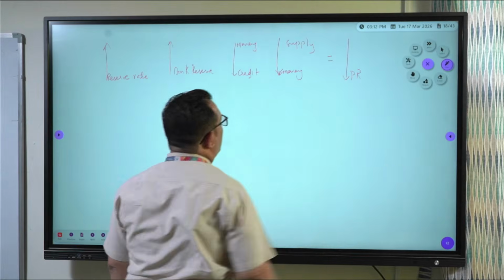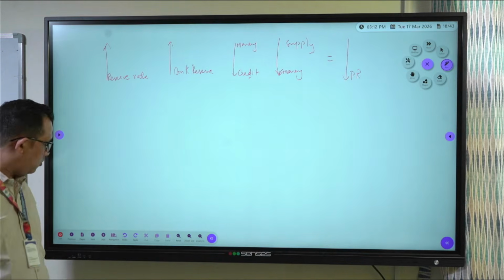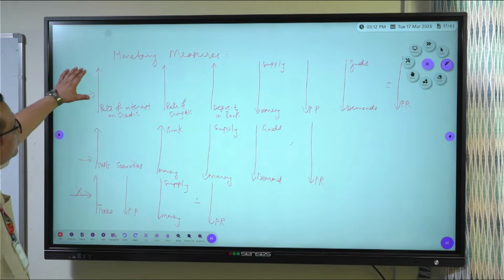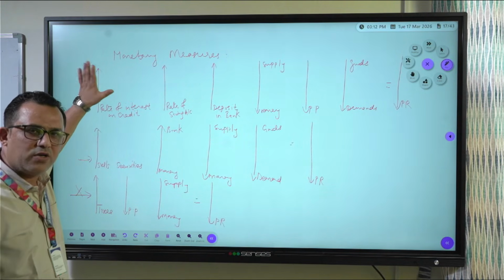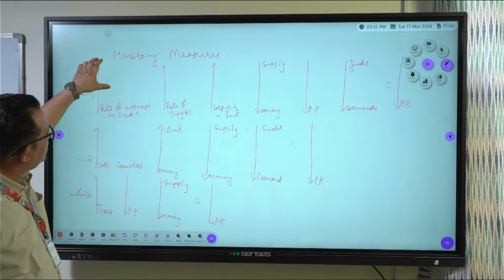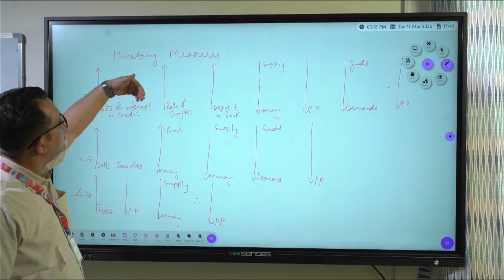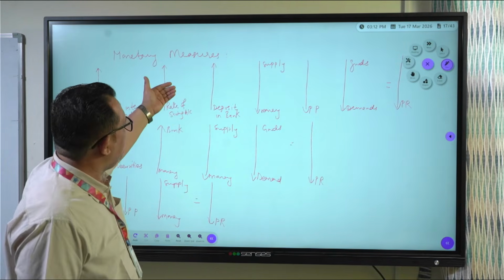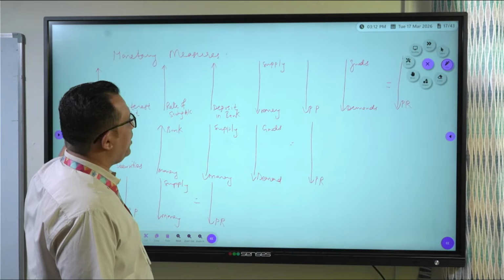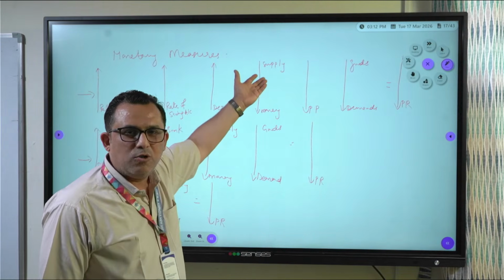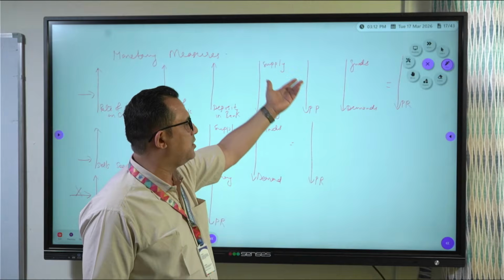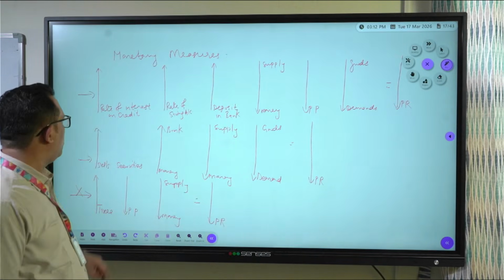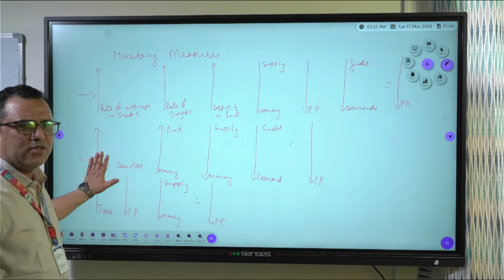Now let me revise monetary measures again. Under monetary measures, what does the government do first? It increases the rate of interest on credit. Now when it does that, what happens? Saving rate increases. People start depositing in banks. FD rate increases because loans become costlier. Nobody takes loans. Supply of money decreases. Purchasing power decreases. Ultimately, demand for goods comes down. Price rise comes under control. Second, the government sells securities in the open market.